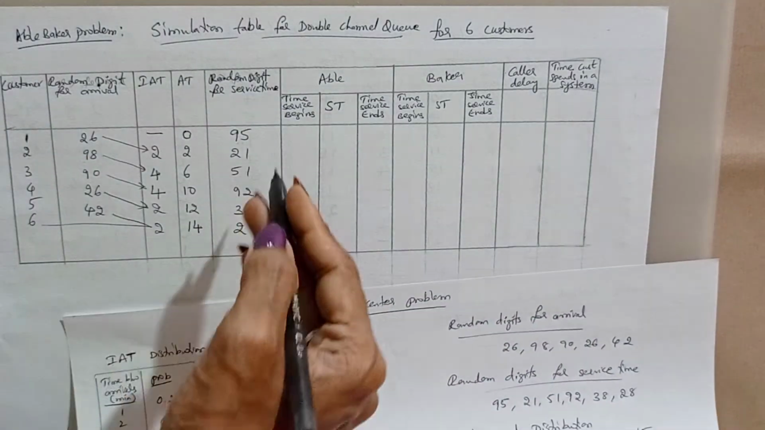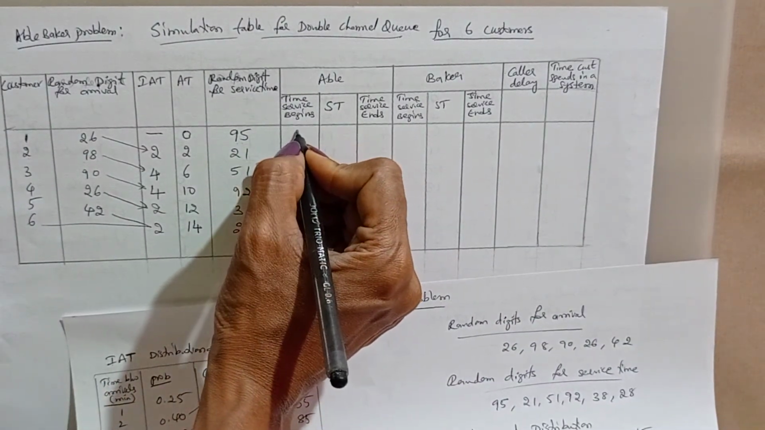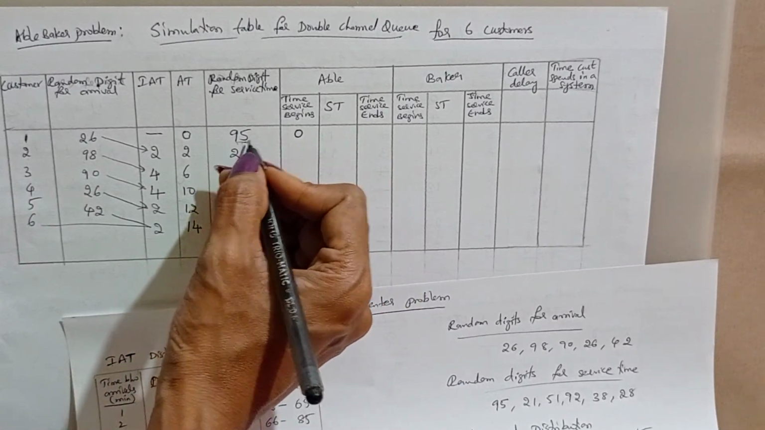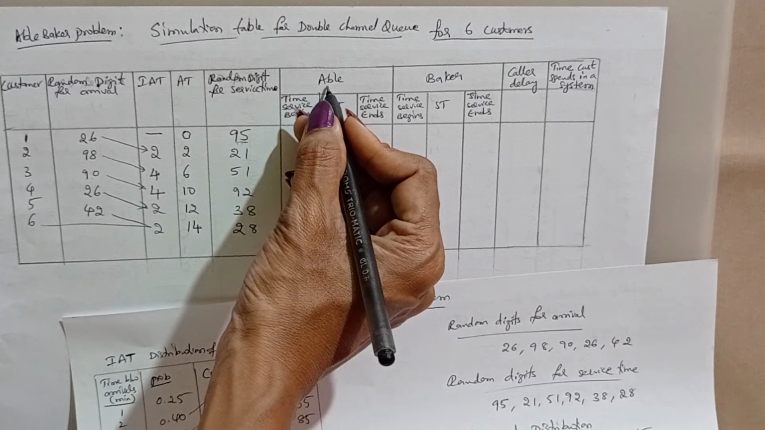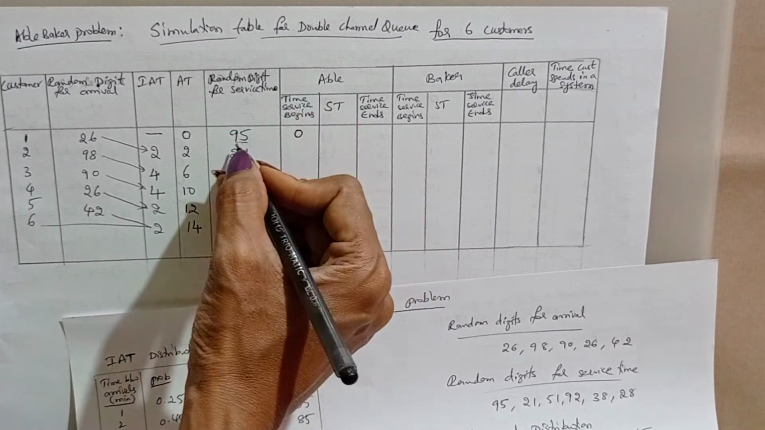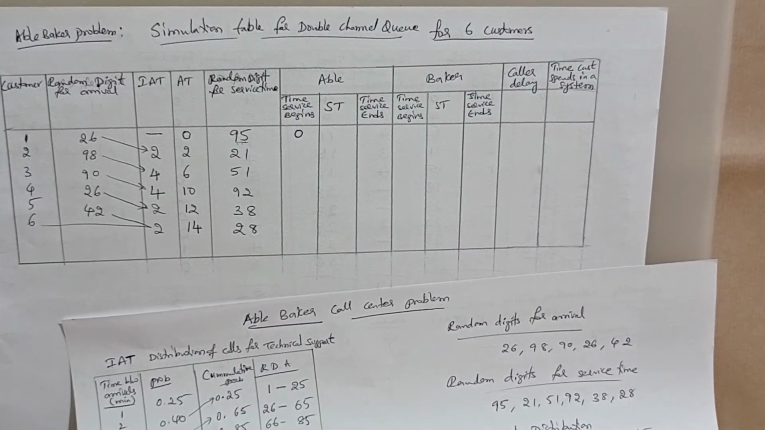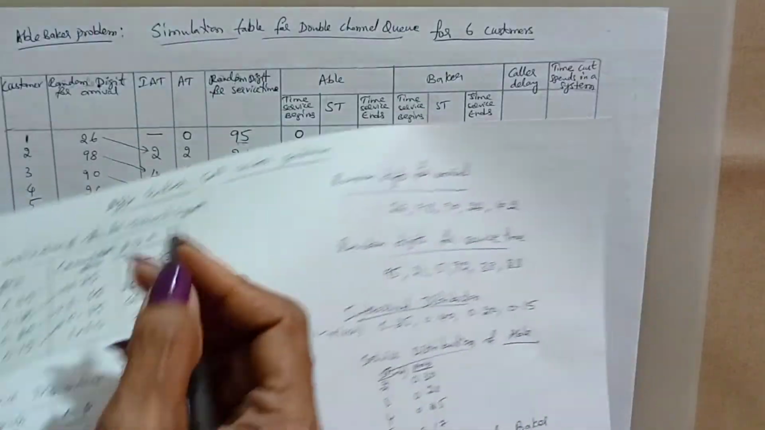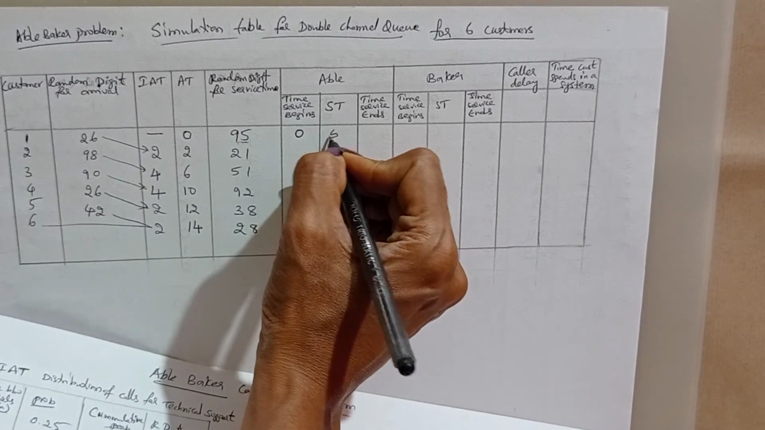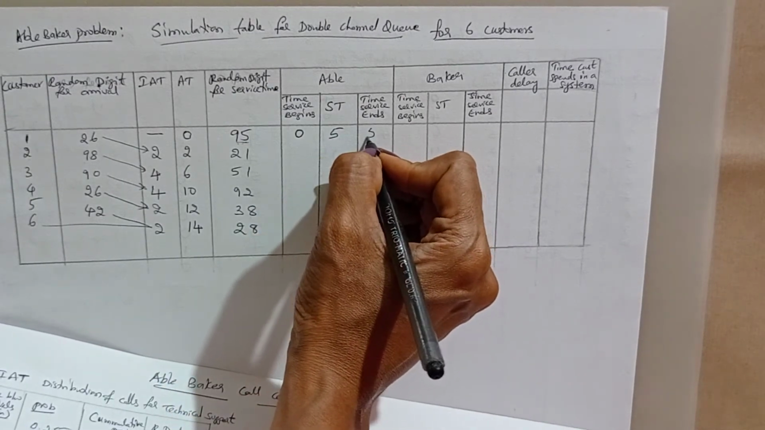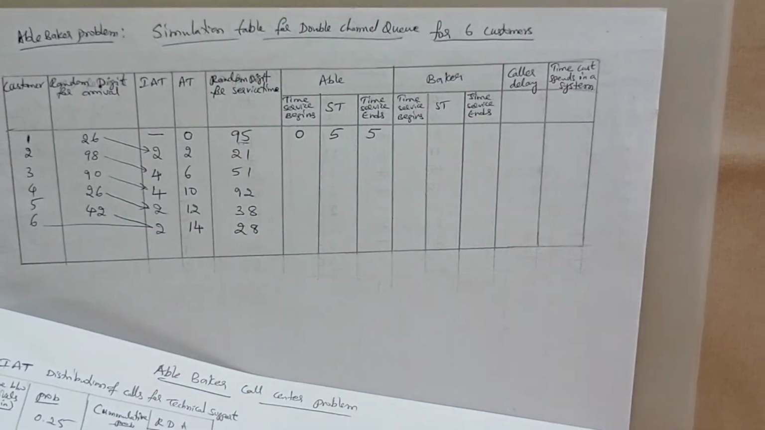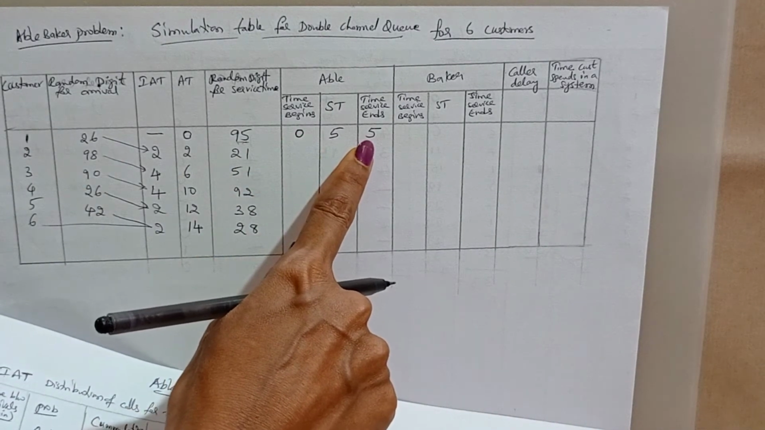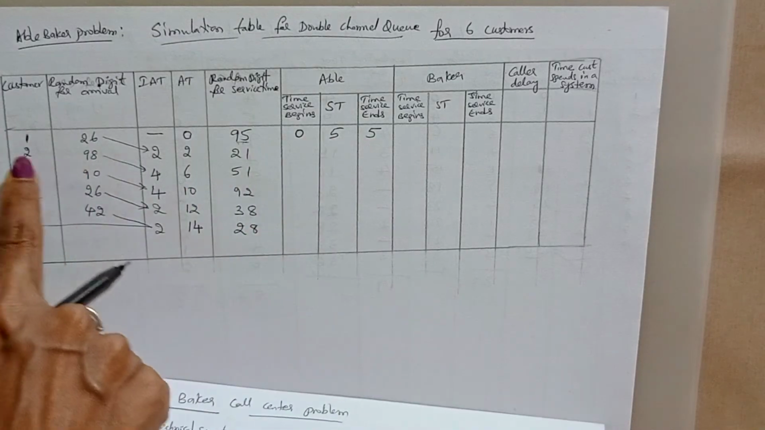So the time service begins at clock time 0, and Able is free and receives the first call. 95 from the Able table is 5 minutes of service. So the time service ends at 5 minutes, from 0 to 5. The first customer completes the service.